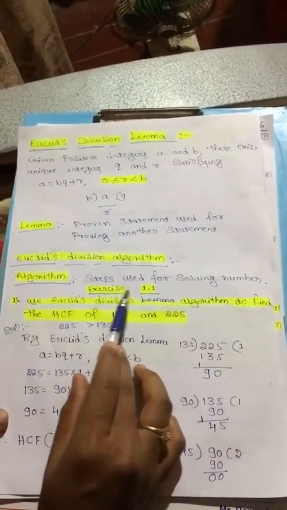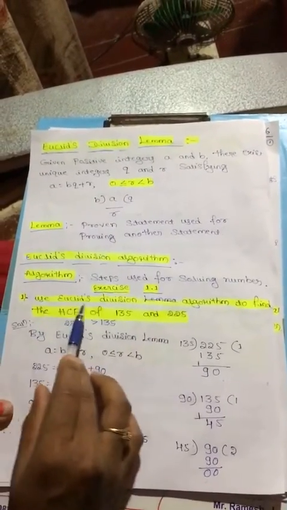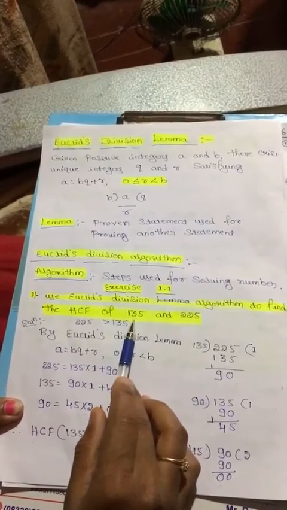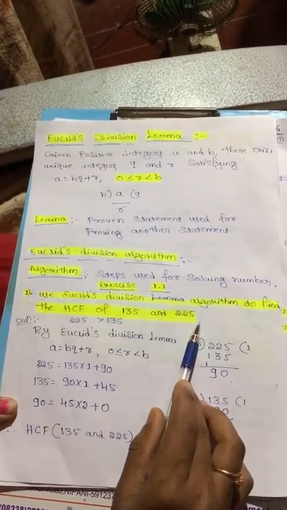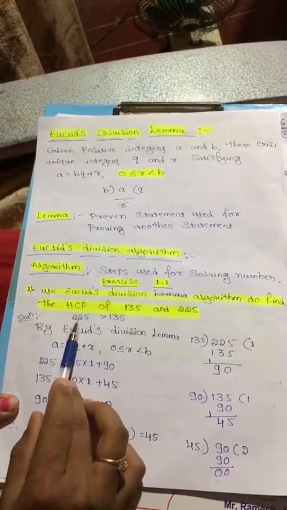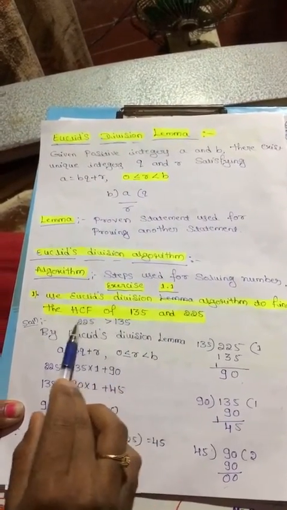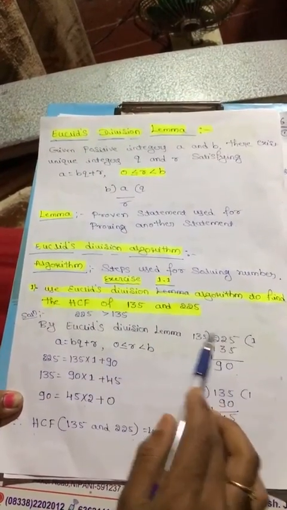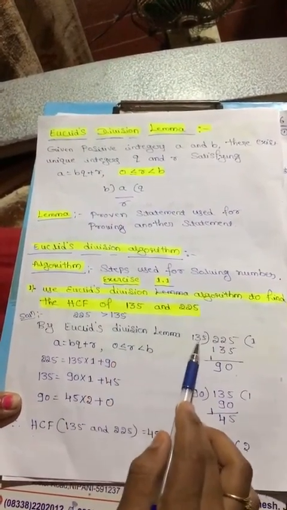Next I will go to exercise 1.1. Use Euclid's division algorithm to find the HCF of 135 and 225. First consider which is the bigger number. Here 225 is greater than 135. Of these two numbers, the bigger number is the dividend and 135, the smaller number, is considered the divisor.